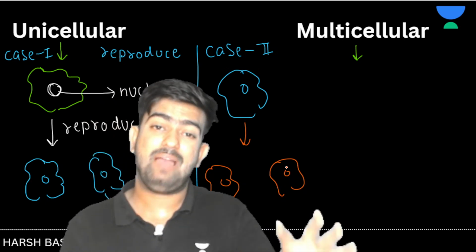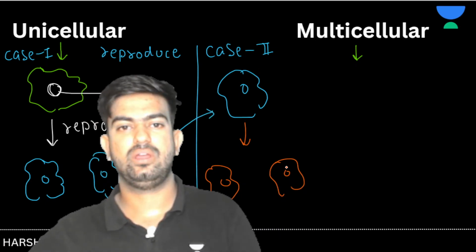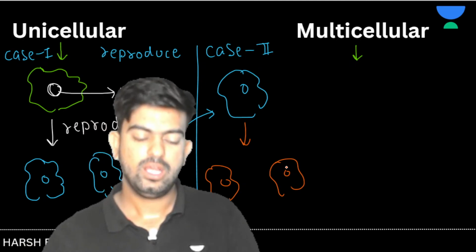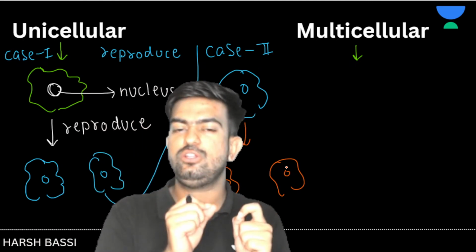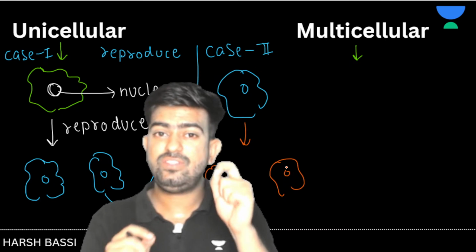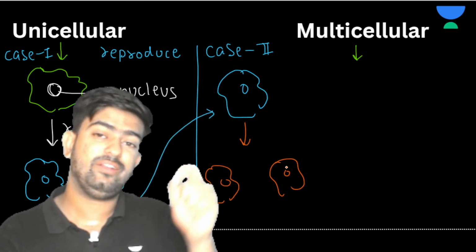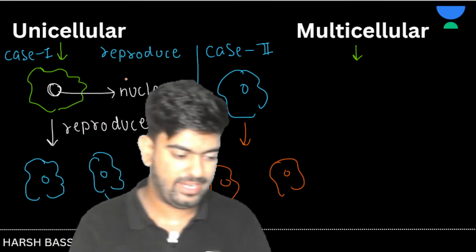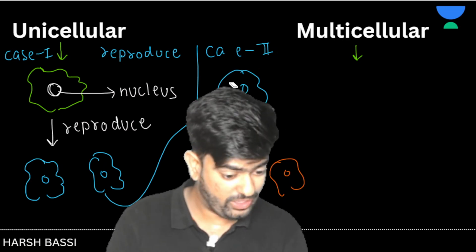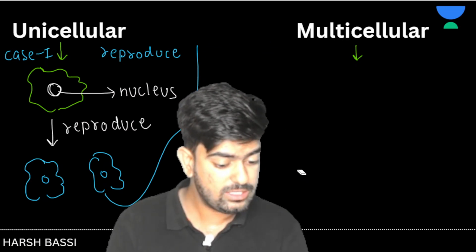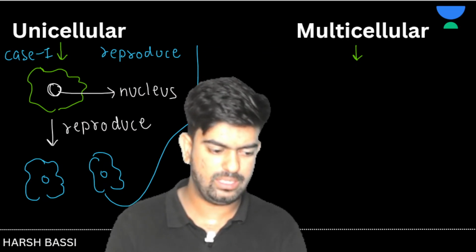The amoeba wanted to grow, but it reproduced, right? So for a unicellular organism, we can conclude that growth and reproduction are the same, right? But is this similar to a multicellular organism?